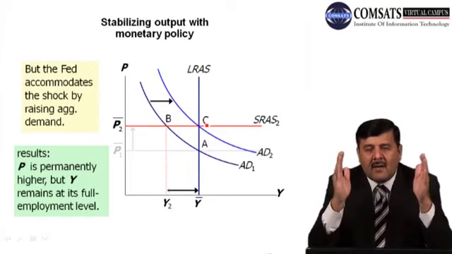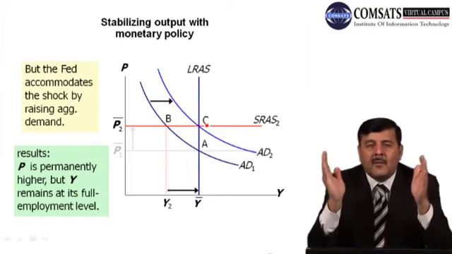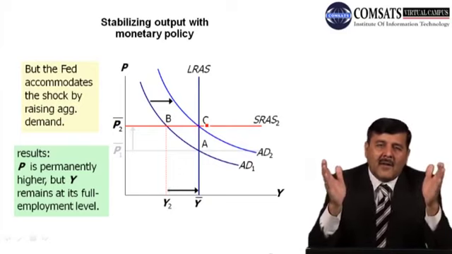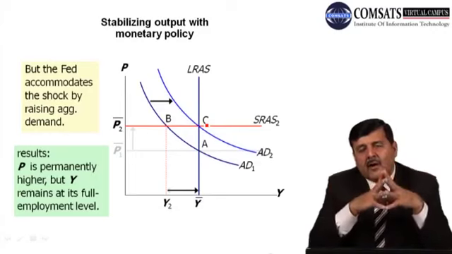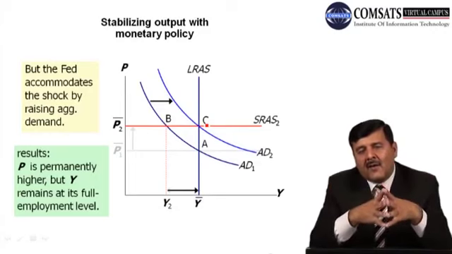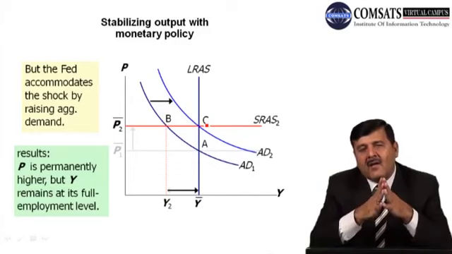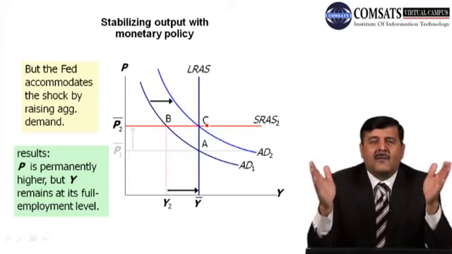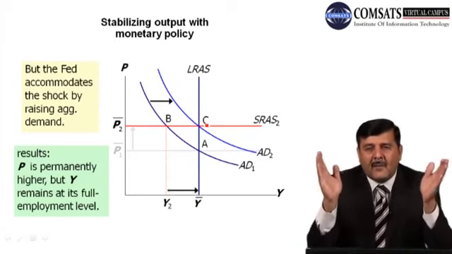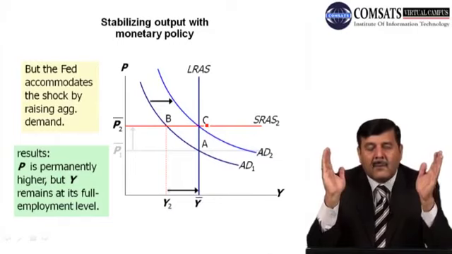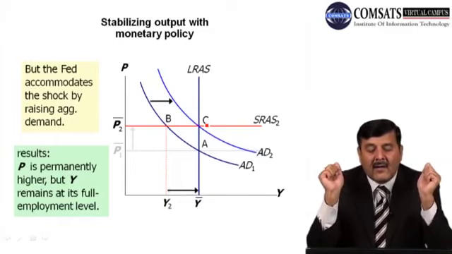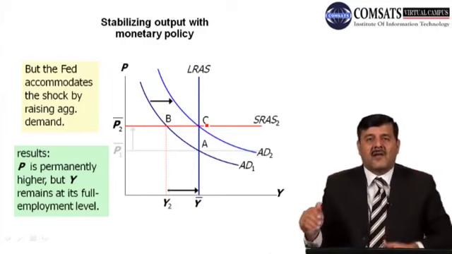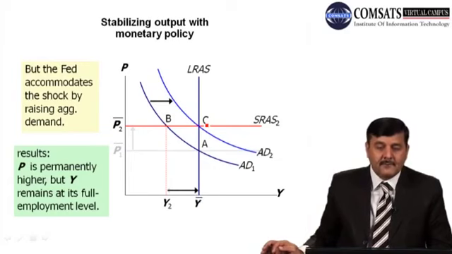Because of that supply shock, initially prices increased and the economy came to a different point, from A to B. But to stabilize or get rid of that shock, the government, the policy maker, increased the money supply. The benefit was that with the money supply, output started to increase and the economy came back to its full employment level, which is Y bar, but prices remain at a higher level, which is P2. But again, the benefit of that policy is that output has also increased from Y to Y bar.